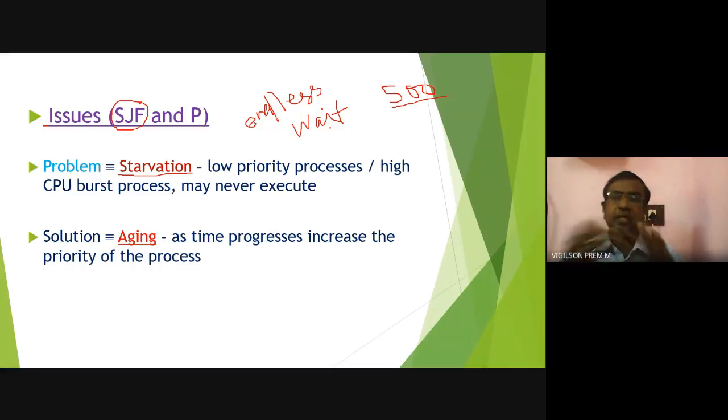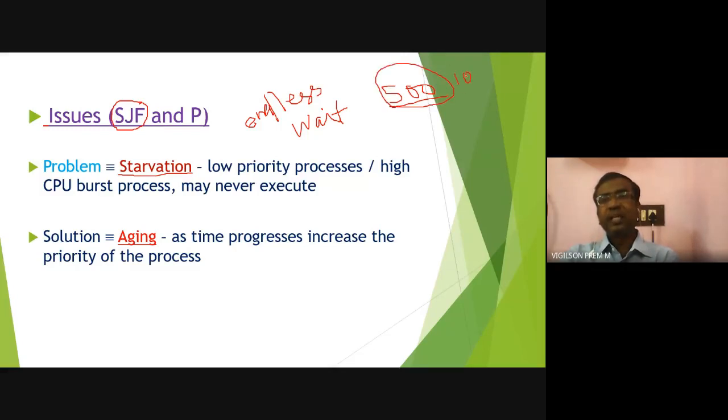P1, P2, P3 are smaller than P4, so P1 will execute. While P1 runs, P5 comes, which is smaller than 500, so P5 will execute. Then P6 comes, smaller than 500. So all the processes arriving in the ready queue are smaller than 500. What will happen?